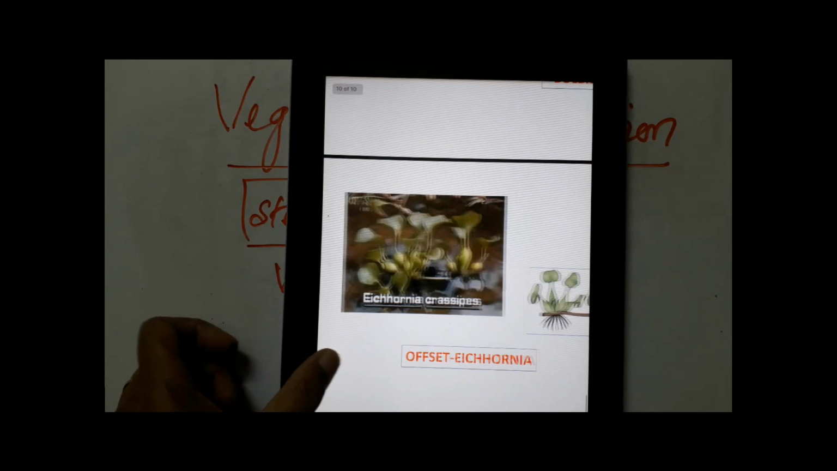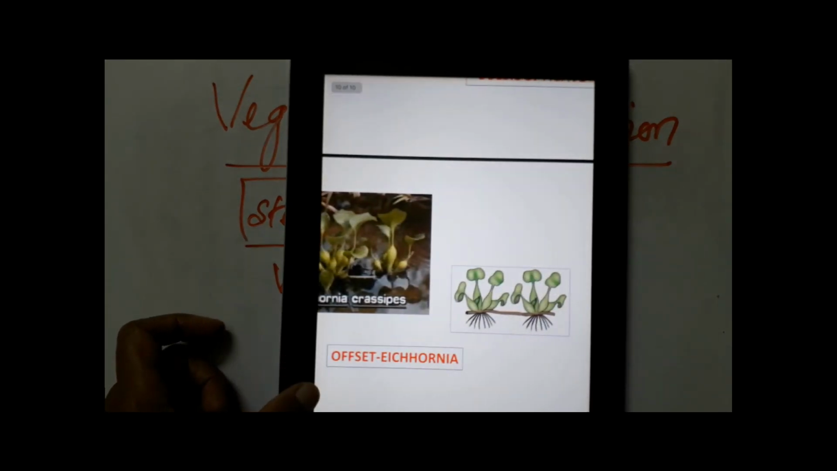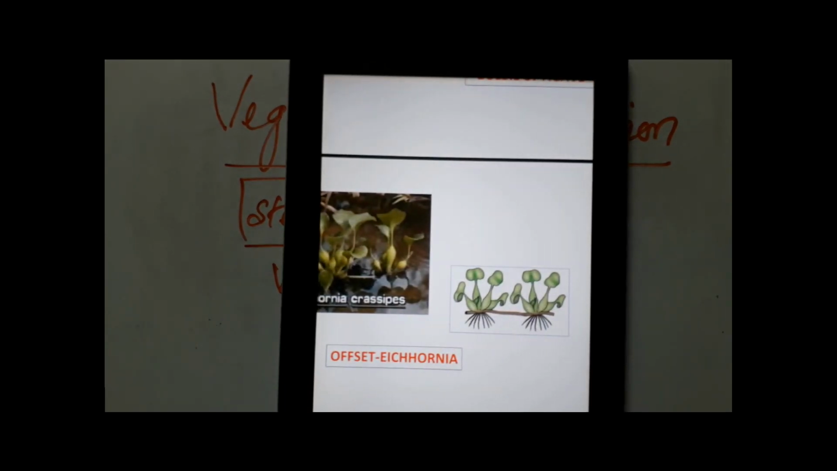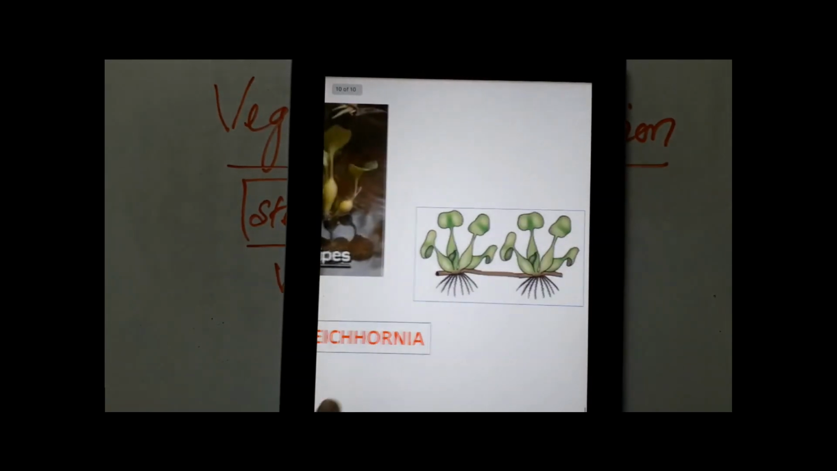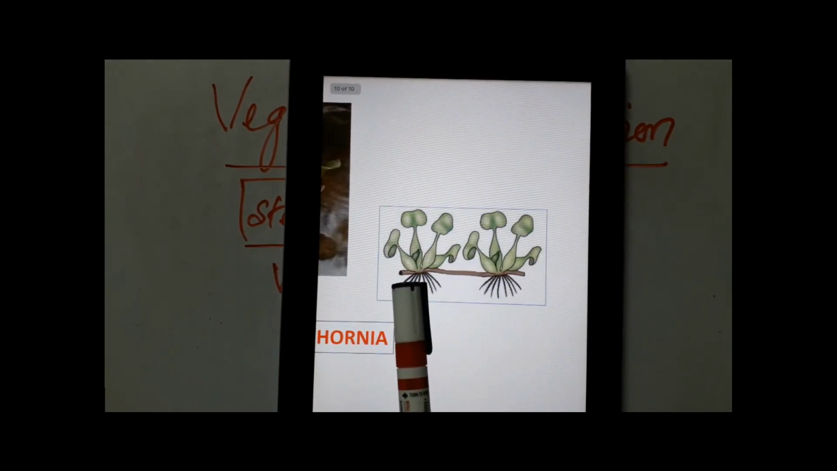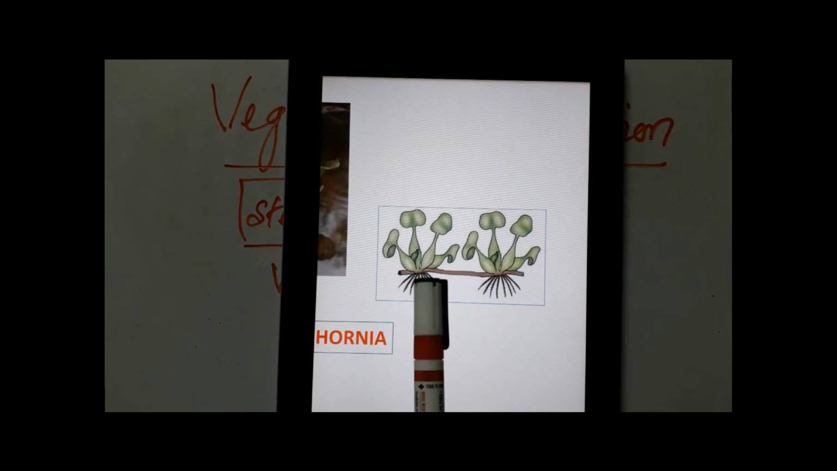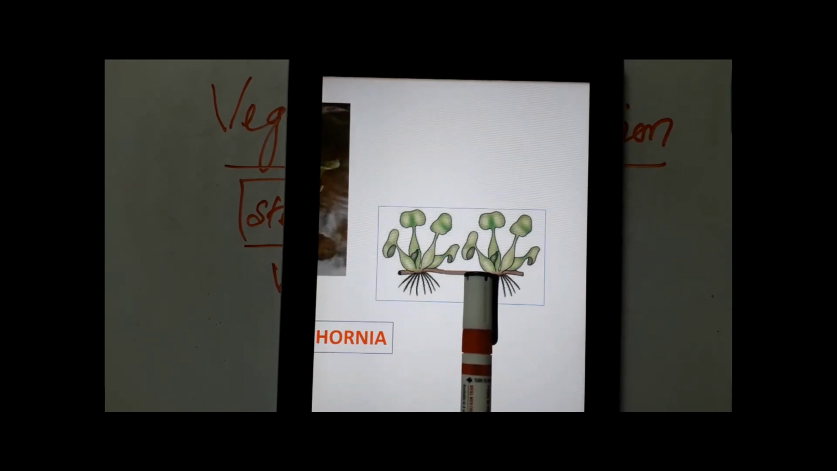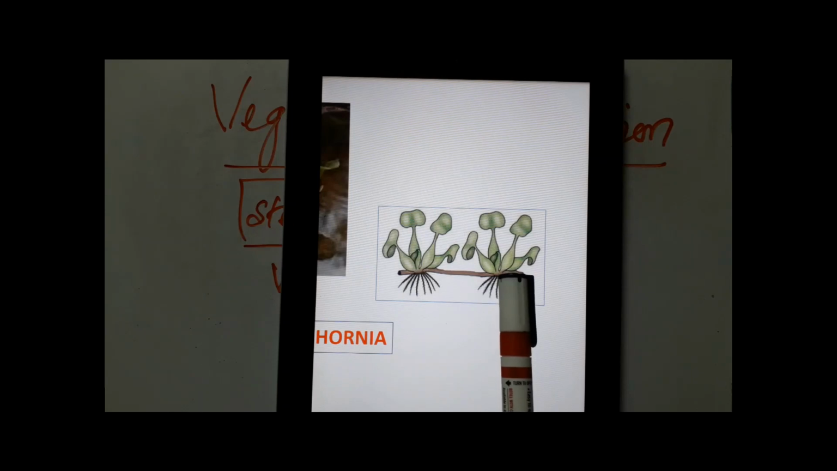But at the same time, it reproduces asexually by forming offsets. What are offsets? If this is one plant, from its nodal region a branch of the stem develops, and after running a short distance, this branch of the stem, called the offset, again gives rise to an aerial shoot and a root system below it.